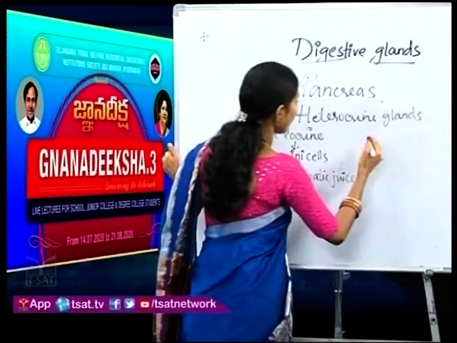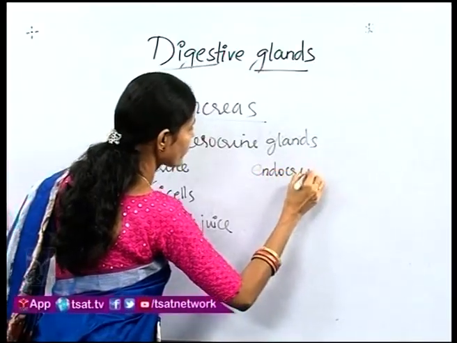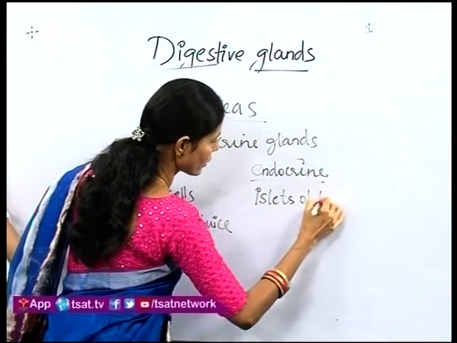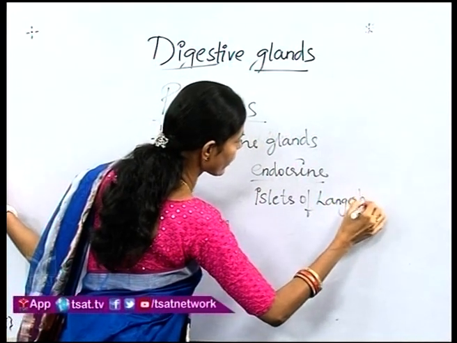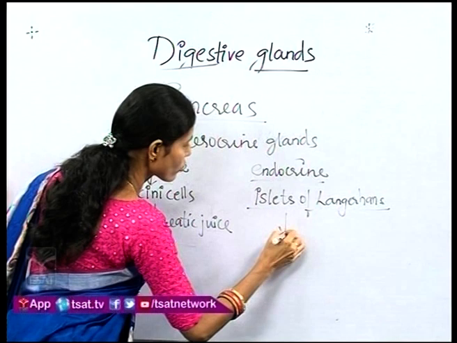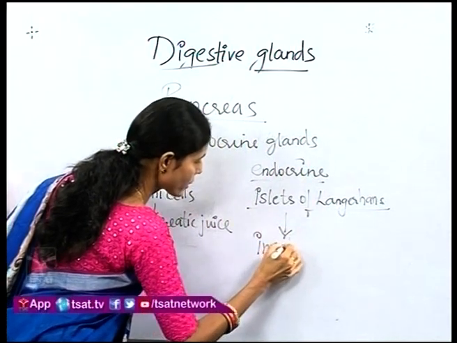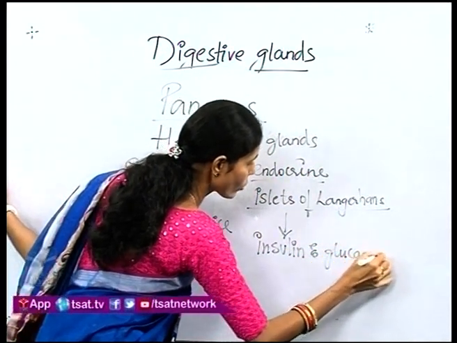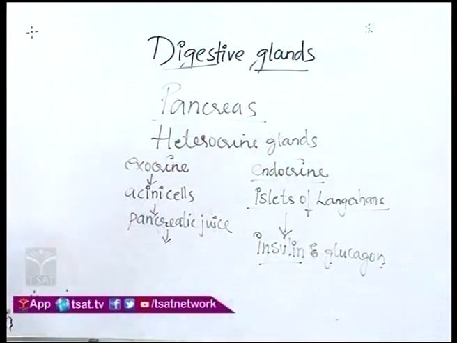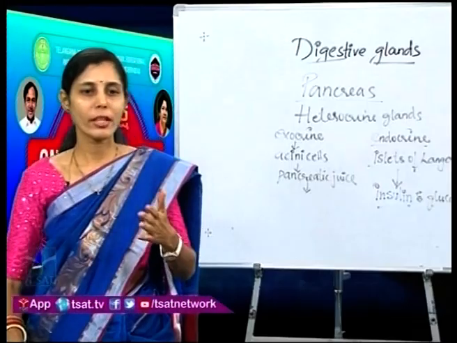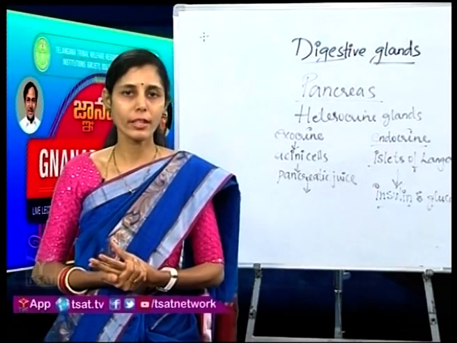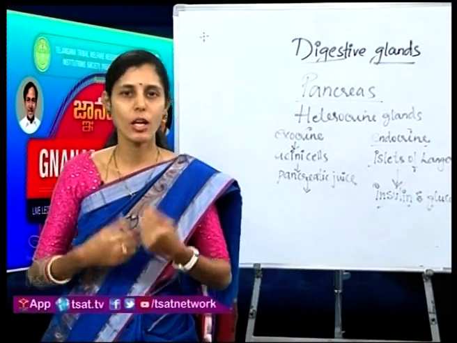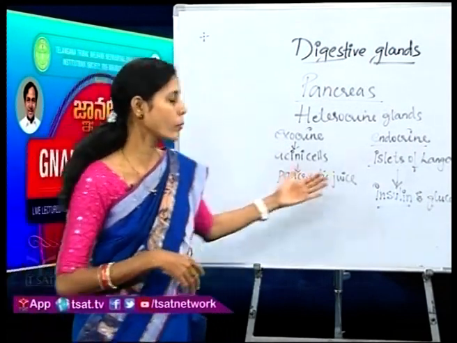And coming to the endocrine function, there are cells called islets of Langerhans. Try to remember these names, children. Islets of Langerhans release two hormones called insulin and glucagon. What are these two hormones called? Insulin and glucagon. What are these two hormones and what is their role? You all might have known about diabetes, which has become very common nowadays. You would have seen any patient who has diabetes taking insulin injections. Why do they take insulin, and what is the role played by insulin?